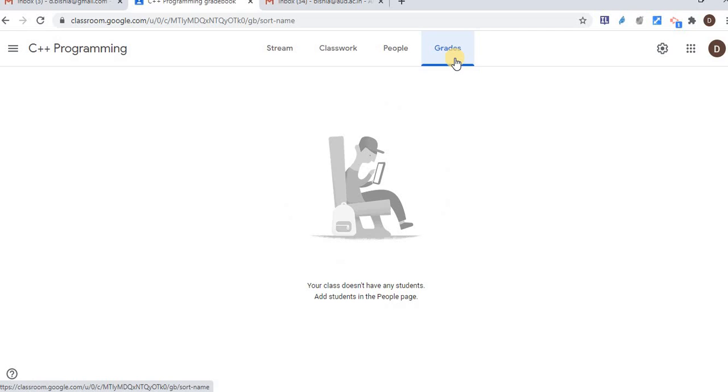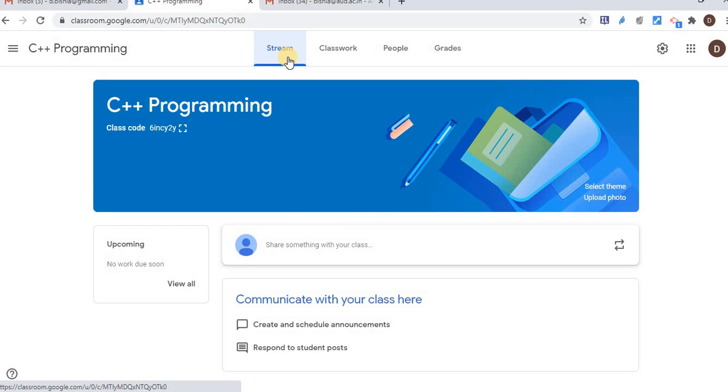Okay, let's see one by one how we can use all these features. First, the stream. In the stream, you can communicate with your class. I can write anything here, and students can view this content when they log in to their Google Classroom.